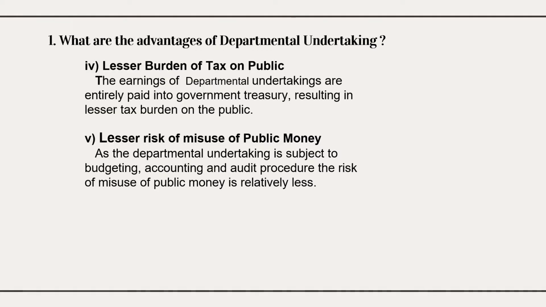And then next is lesser burden of tax on public. The earnings of these departmental undertakings are directly and entirely paid into the government treasury, so that results in a lesser tax burden on the public. And next is lesser risk of misuse of public money. Here there is strict budgeting, accounting and audit procedure, so there are fewer chances of misusing the public money. I have taken 5 points and there are still two more points. Whichever points you feel easy, you can write.